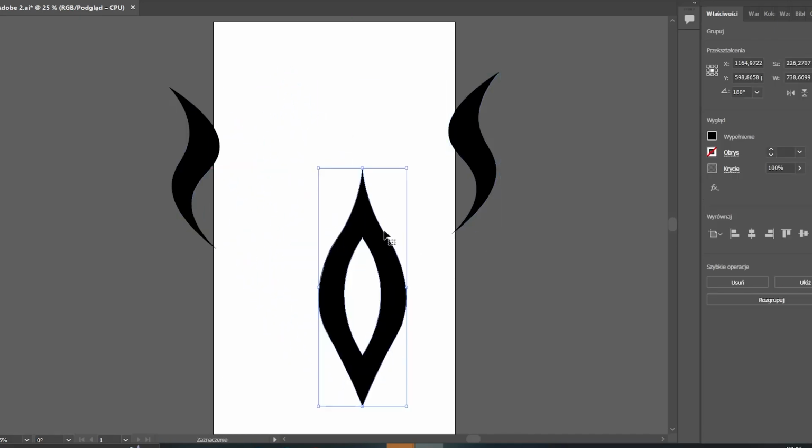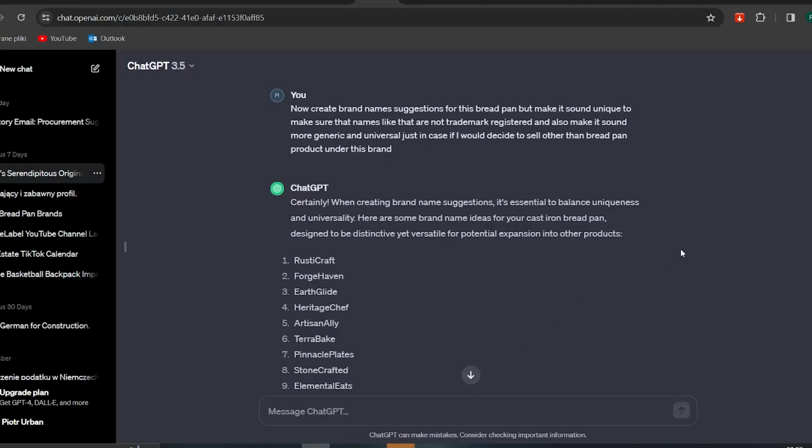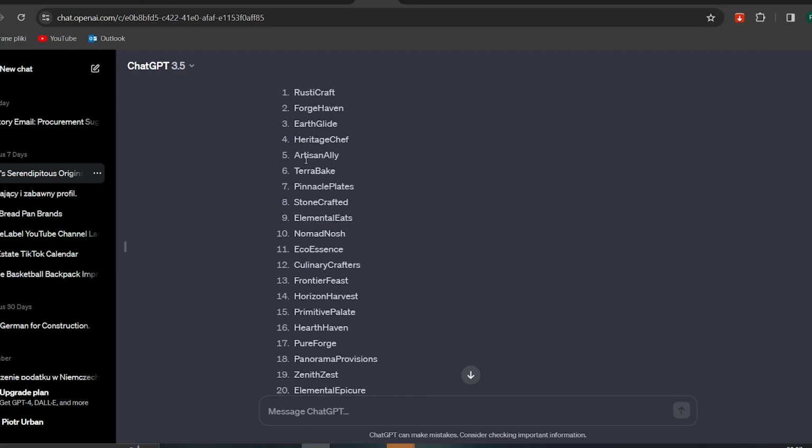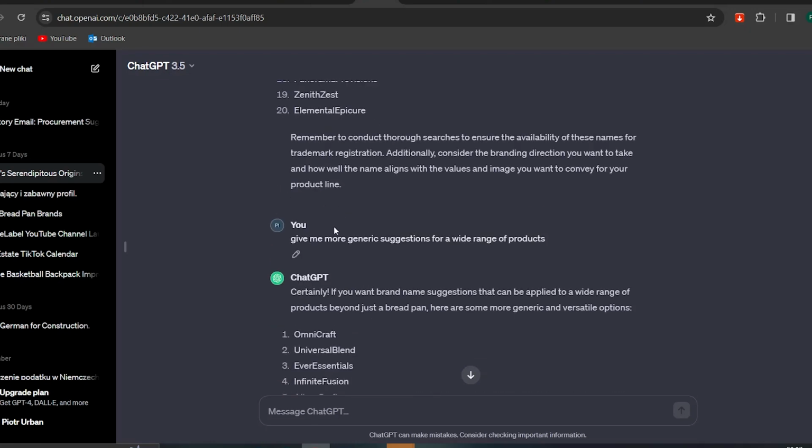I can separate everything, and then I decided to create a brand name, and again I asked ChatGPT for suggestions. I gave the prompt: now create brand name suggestions for this bread pan, but make it sound unique to make sure that names like that are not trademark registered, and also make it sound more generic and universal, just in case I decide to sell products other than the bread pan under this brand. I got various suggestions, but I wanted something more generic, and in my opinion these suggestions were too related to bread baking, so I gave another prompt: give me more generic suggestions for a wide range of products.